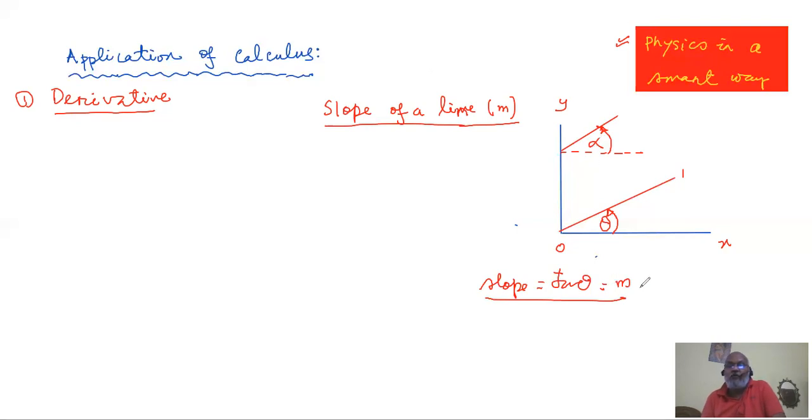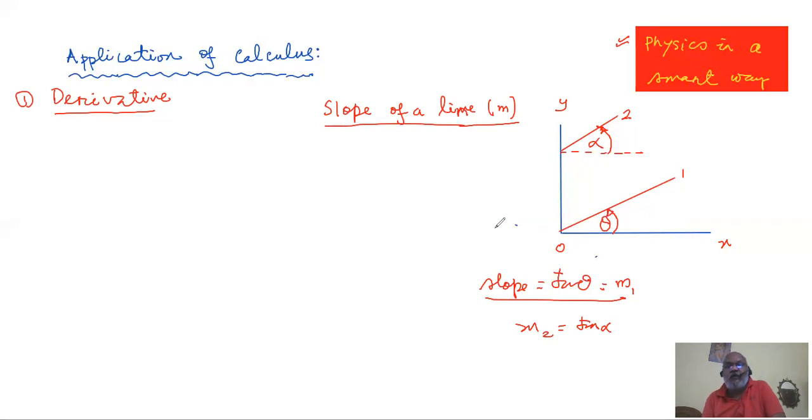So in the first case, slope of line number 1 is tan theta. And in second case, slope of line number 2, m2, will be equal to tan alpha. So whenever you are finding slope, you start from positive x-axis, turn towards that line. Doesn't matter whether you cover an acute angle or obtuse angle.